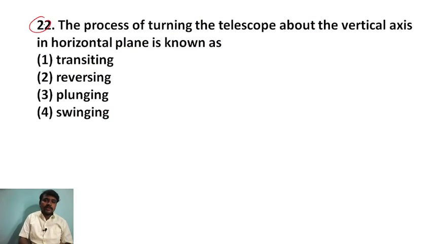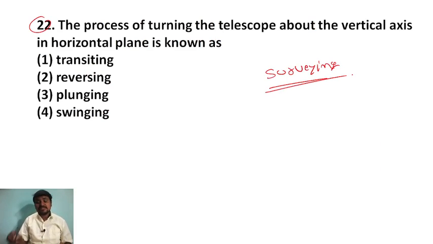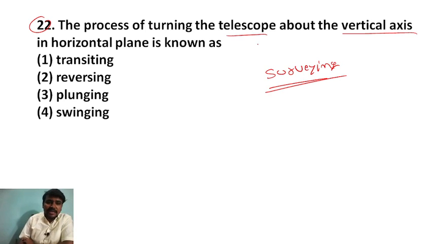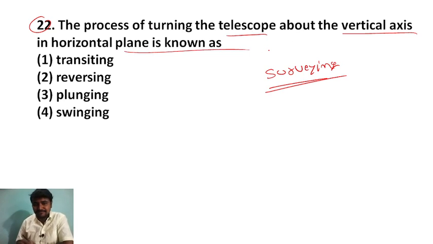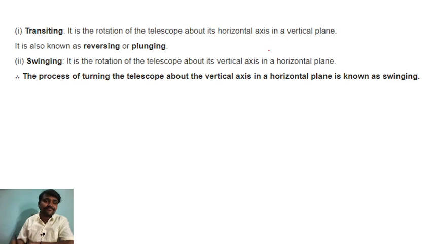Next question. The process of turning telescope, surveying question. ನೋಡಿ, ಈ ತರ ಕ್ವಶನ್ ನೋಡಿದ ತಕ್ಷಣ ನಿಮ್ಗೆ ಅರ್ಥ ಆಗಬೇಕು. The process of turning telescope about the vertical axis in horizontal plane. ಏನಂತಾರೆ ಅದಕ್ಕೆ? Transiting is a rotation of what? Horizontal axis in vertical plane. Is what? Known as reversing, plunging.